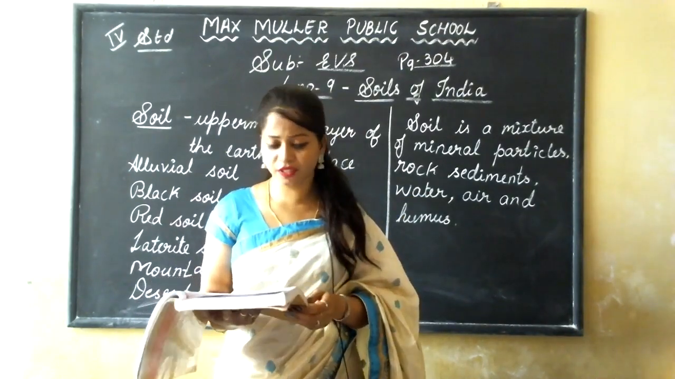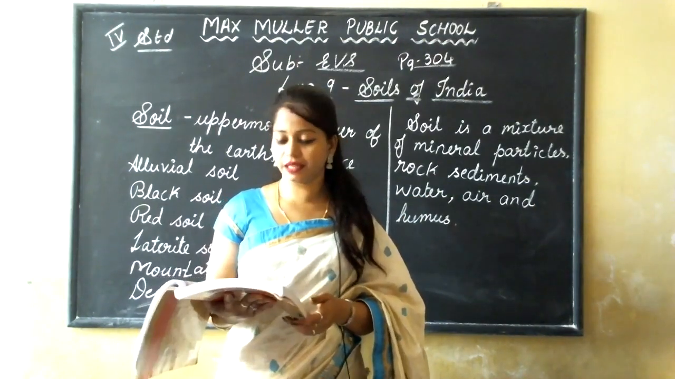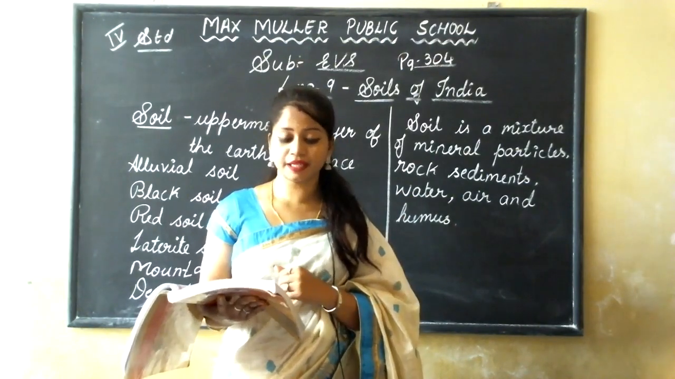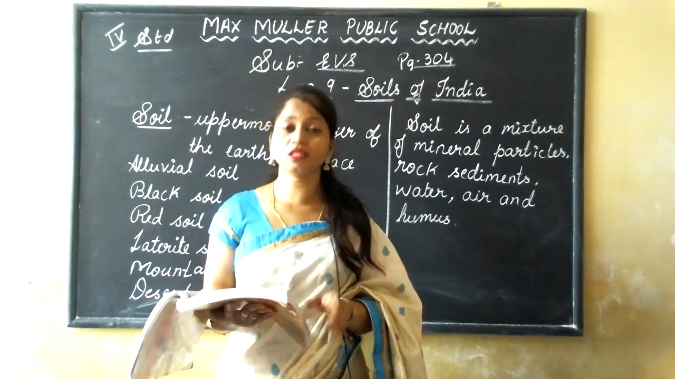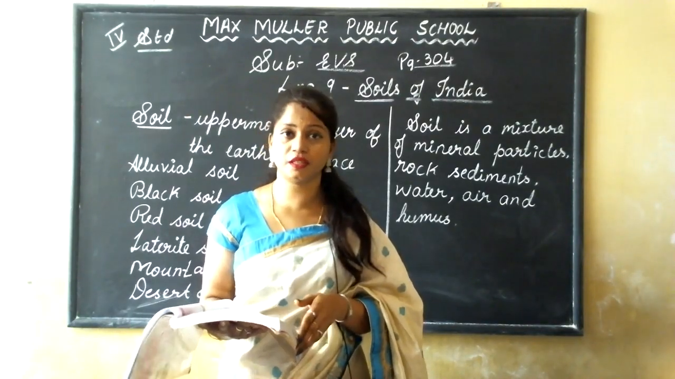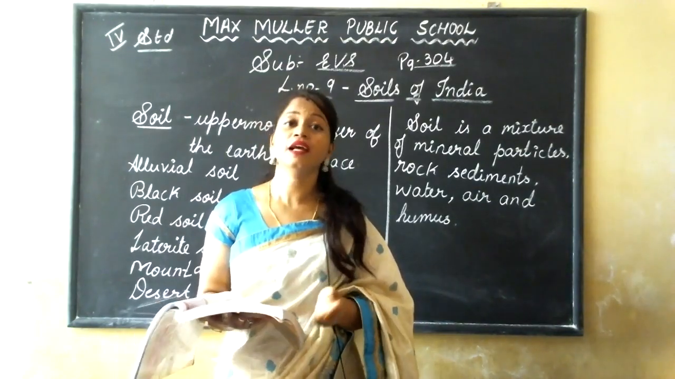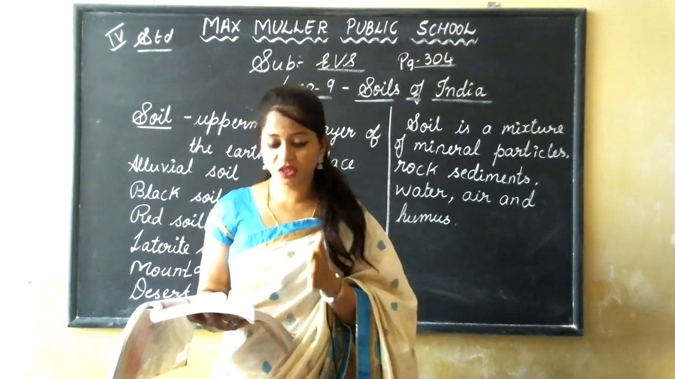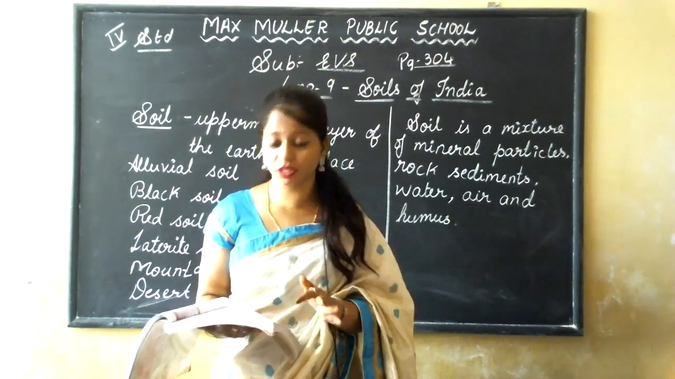The loose layer of soil is carried away by rainwater and strong winds. See, this loose, uppermost layer of the soil is carried away by rainwater and strong winds. This is called soil erosion. The uppermost, loose layer of the soil is carried away by strong winds and rainwater. This is called soil erosion.